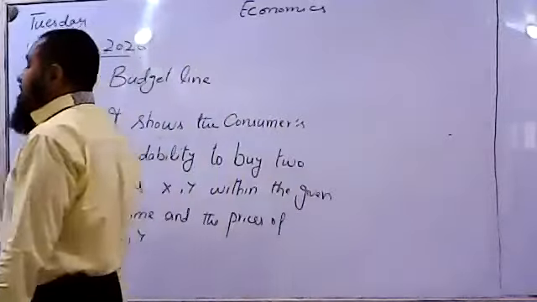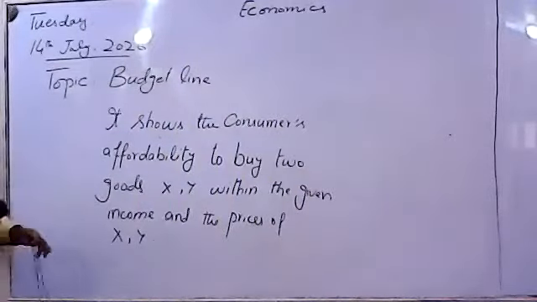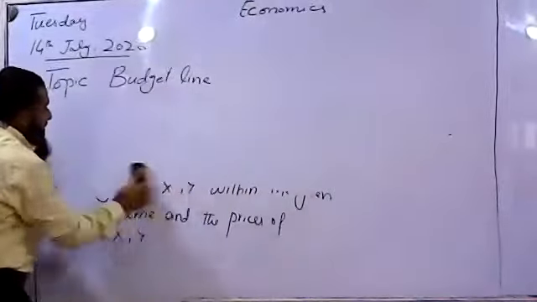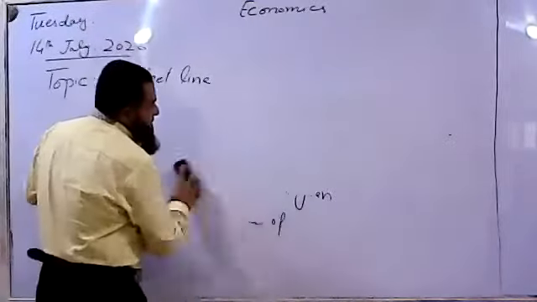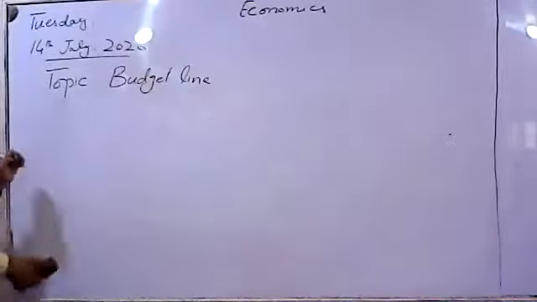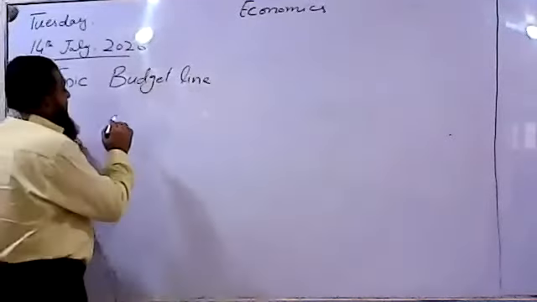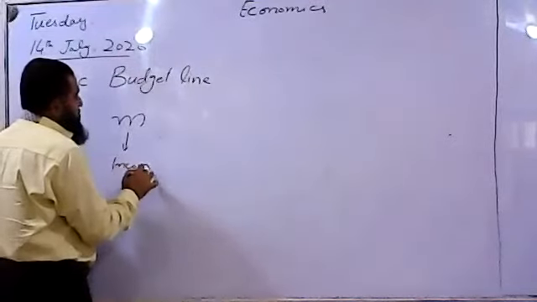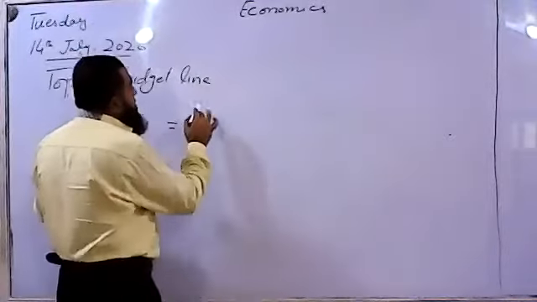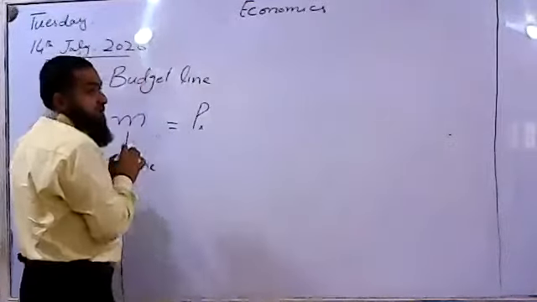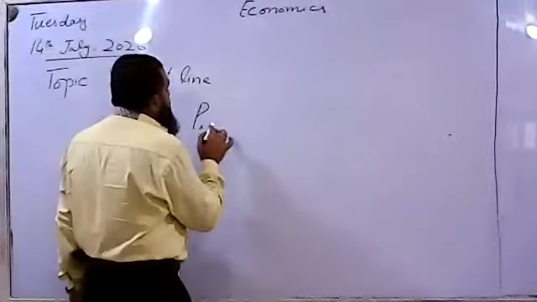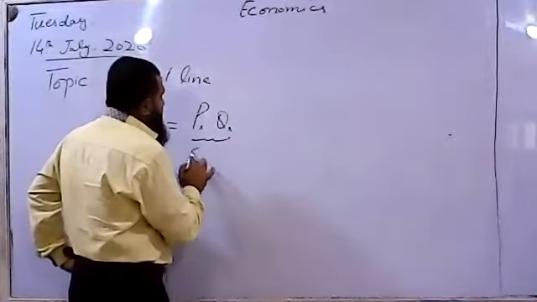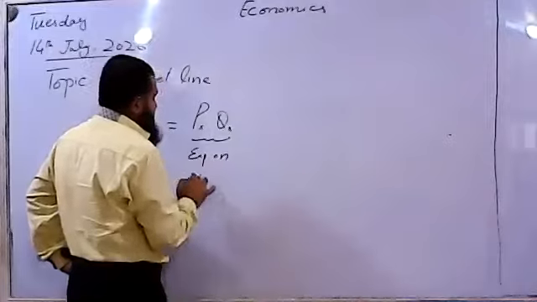Now, how to derive this budget line? I am going to draw it, and first of all I will make the budget equation. You will be able to understand the budget equation, and then you will be able to draw it yourself as well. Income is denoted by M, the income of the consumer, which is spent on two goods. One is commodity X. Price of X times the quantity of X consumed is his expenditure on X.